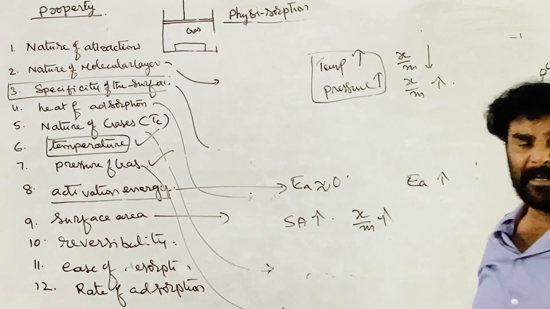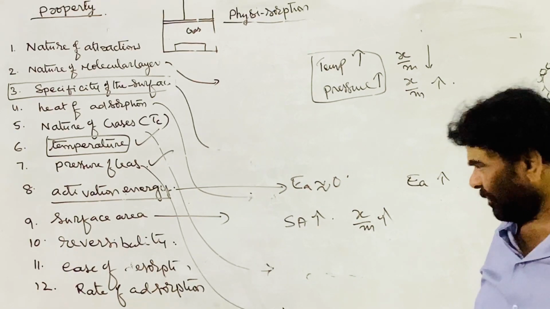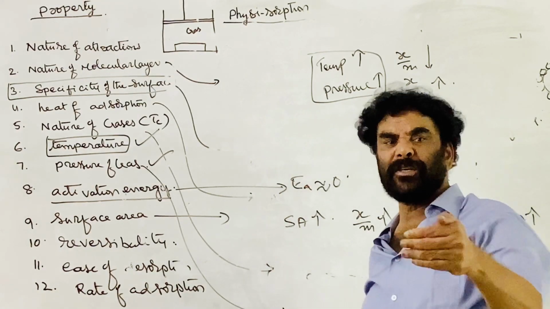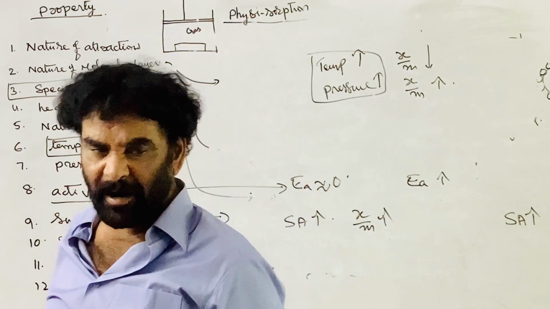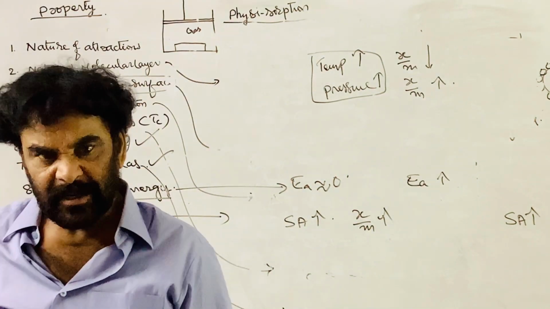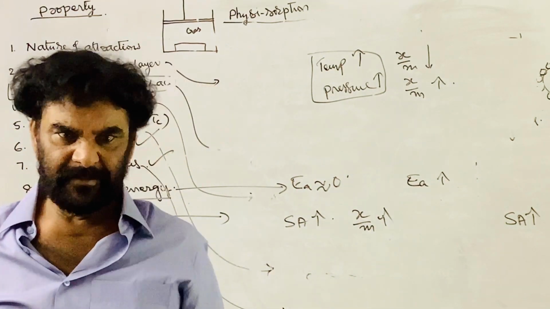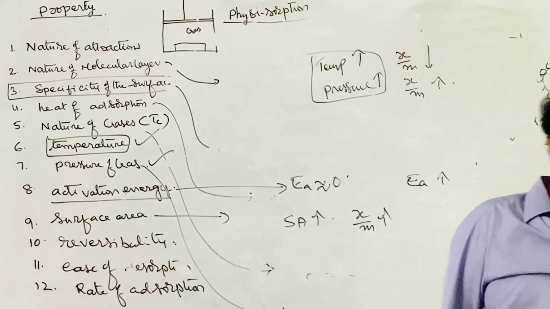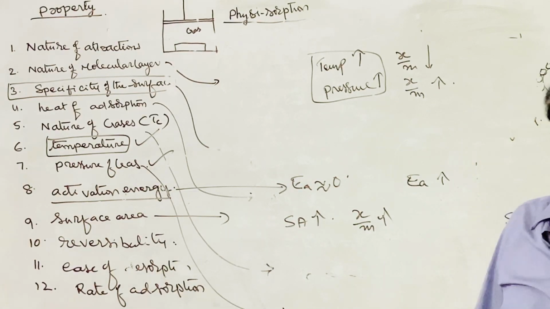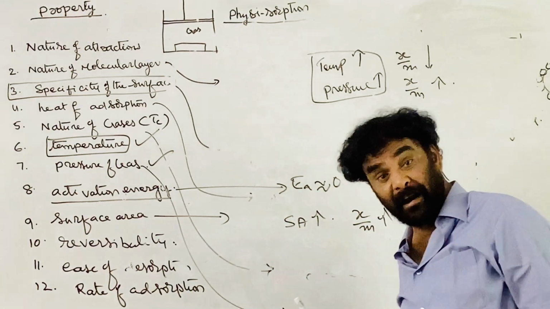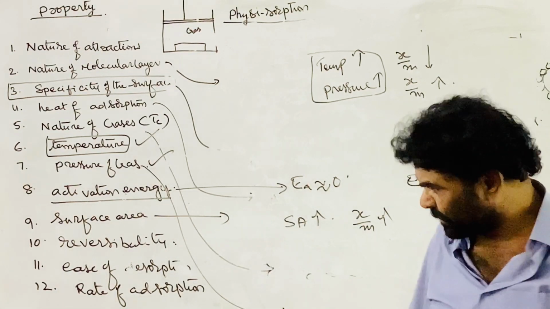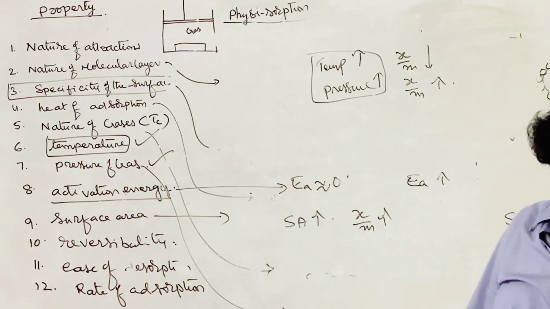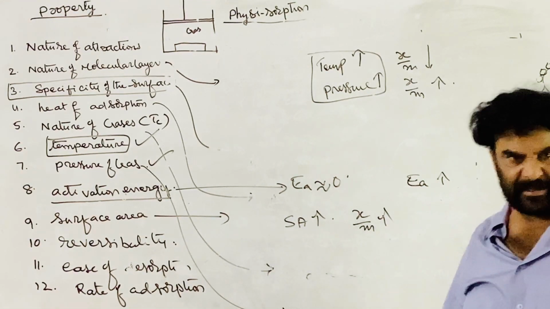In chemical adsorption, a chemical bond should form. Chemical bond formation is a slow process. Just establishing the surface attractions through van der Waals forces, that is London forces, is very easy. Therefore, the rate of physical adsorption is a rapid process. Physisorption is a rapid process, more readily takes place. The rate of physical adsorption is very rapid and non-specific. It takes place on all surfaces.